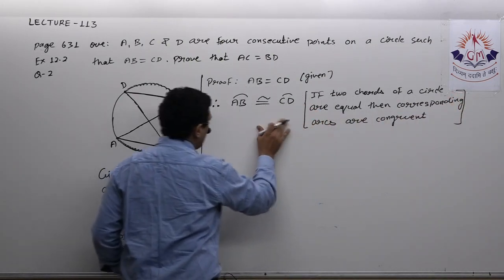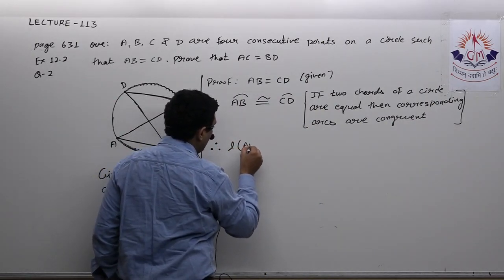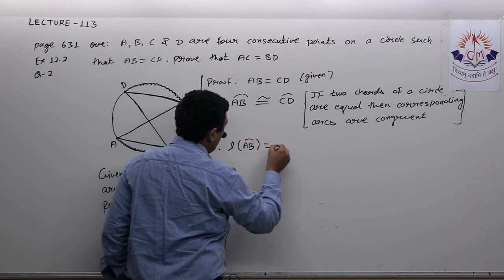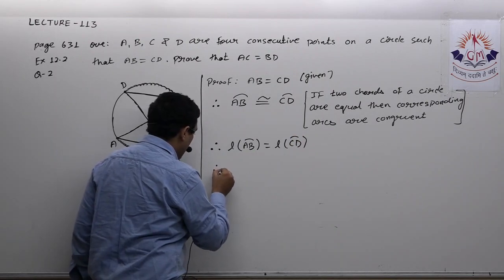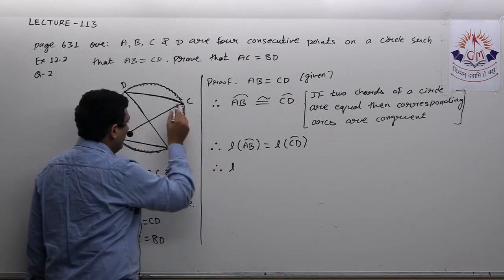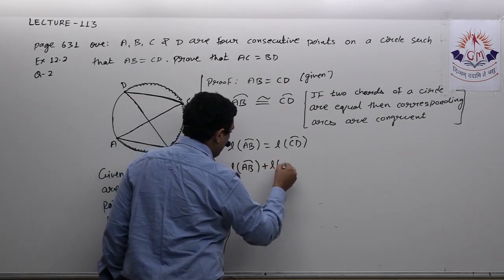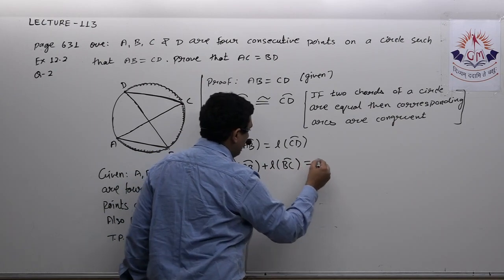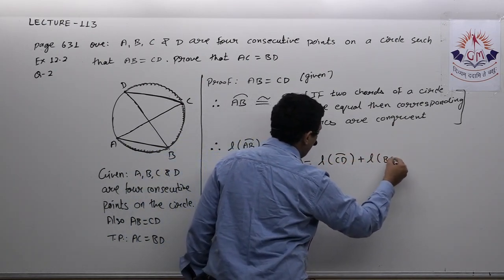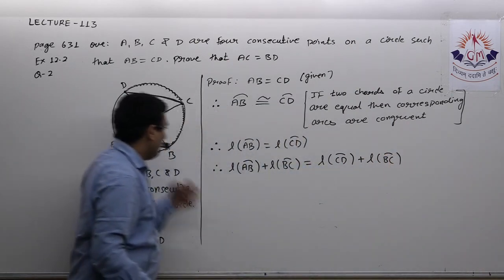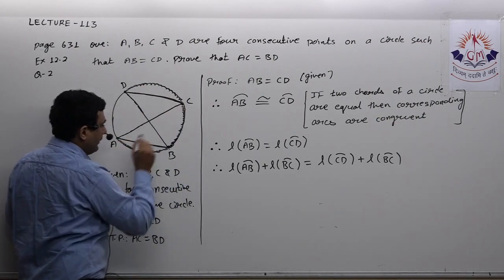Now, as these two arcs are congruent, their lengths will be equal. So length of arc AB is equal to length of arc CD. Now, adding the length of arc BC on both sides: length of arc AB plus length of arc BC is equal to length of arc CD plus length of arc BC. This common arc BC I added in CD as well as in AB.